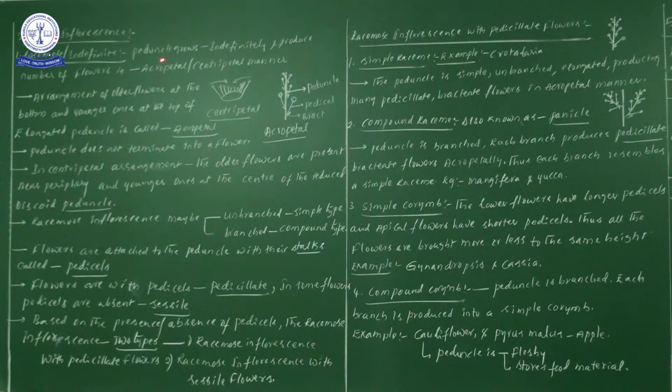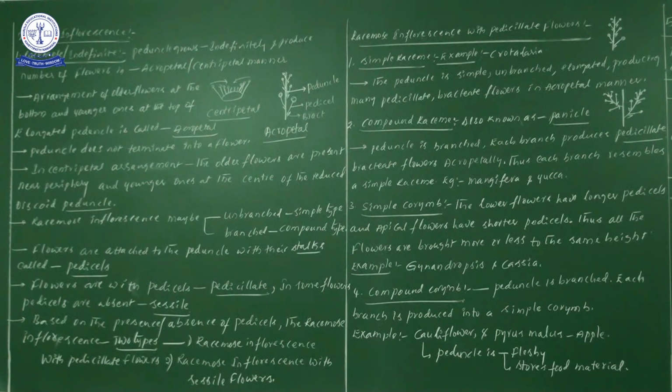So the first point we need to store in our mind is that the peduncle grows indefinitely, producing a number of flowers in acropetal or centripetal manner. Don't forget this point: the peduncle grows indefinitely.